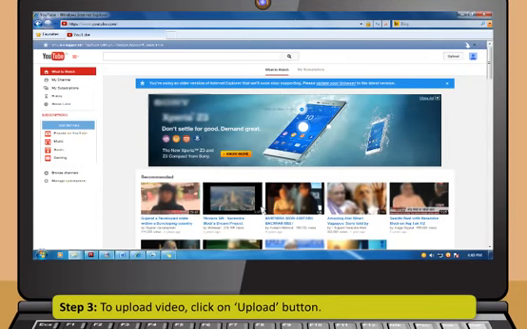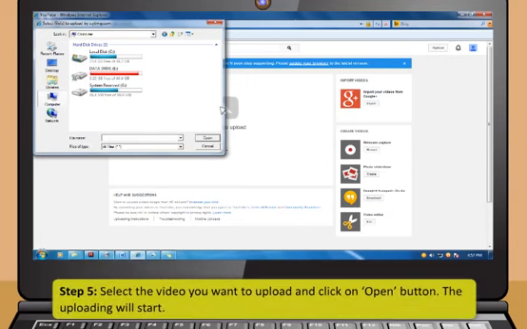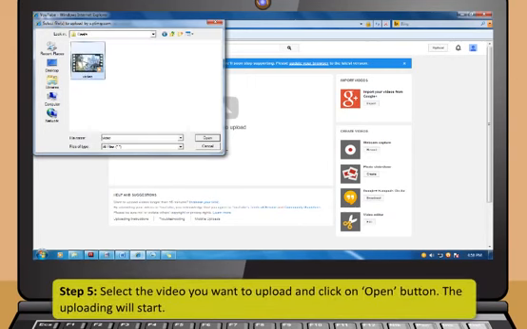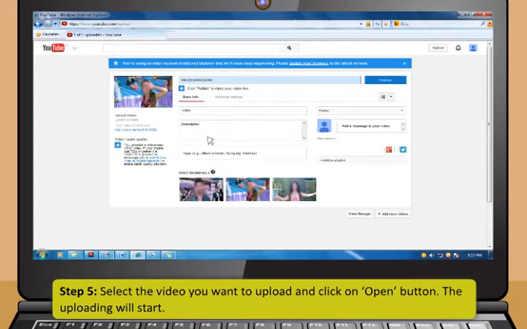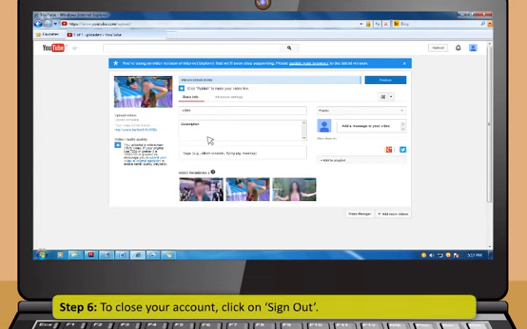To upload videos, click on Upload button. Step 4. Click on Select Files. Step 5. Select the video you want to upload and click on Open button. The uploading will start. Step 6. To close your account, click on Sign out.